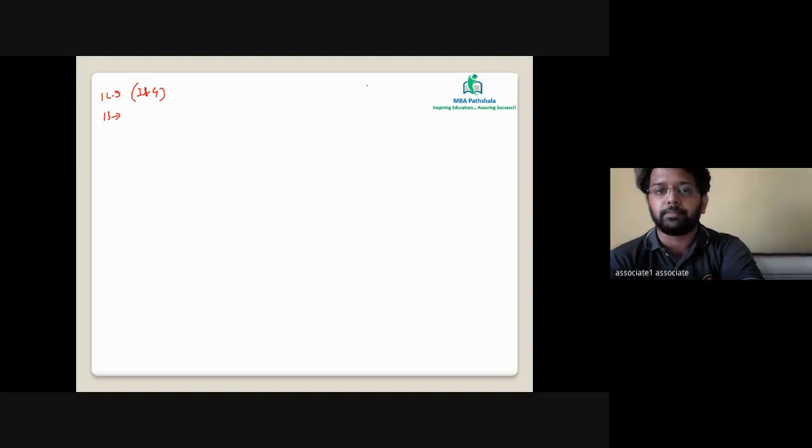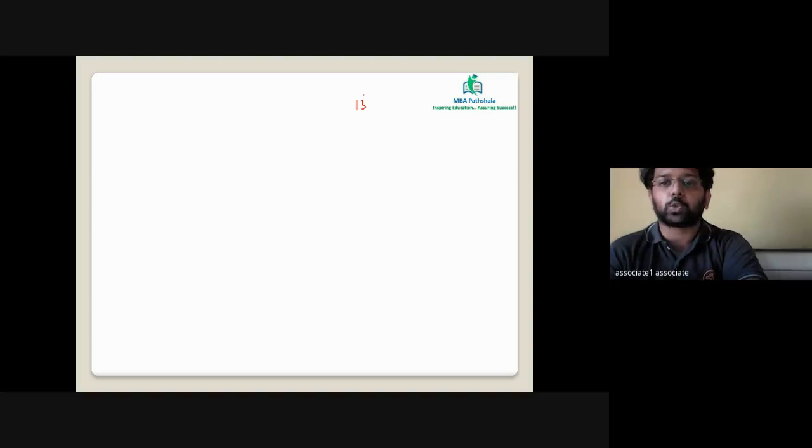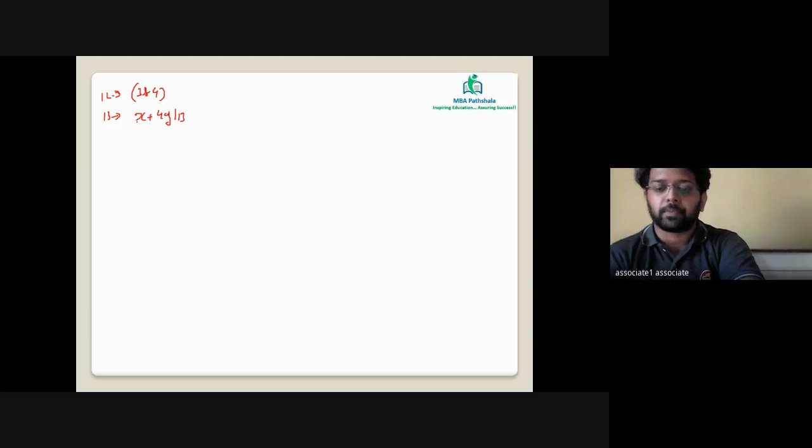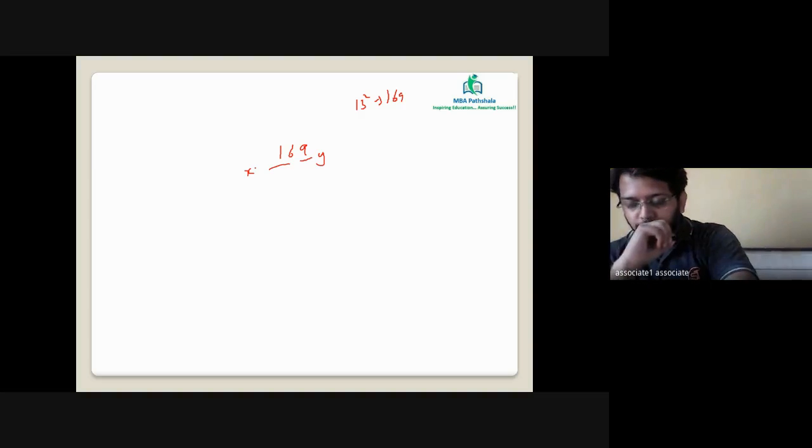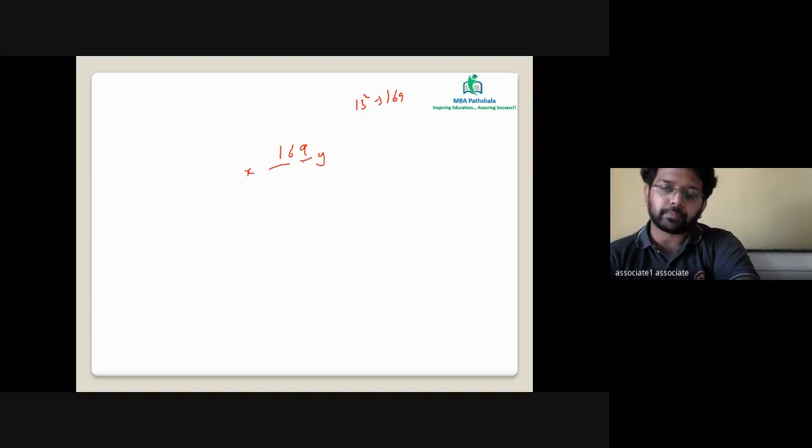Next is 13. Let's take an example. 13 square is 169. The rule says x plus 4y should be divisible by 13. The rule of y and x is still the same: the last digit will be called y and the remaining values will be called x.